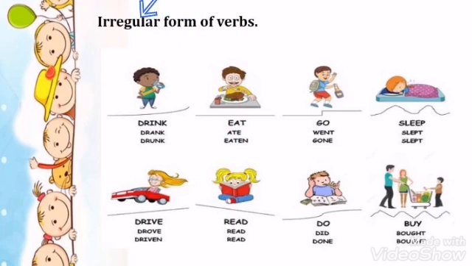Now my dear students, now look at irregular forms of verb. Why we call them irregular is because the type of action will remain same, but when the first form will change into the second form, almost all the spelling will change. Now we will try to understand this with the help of some examples. Our first example is drink, which is first form of verb. The second form is drank and the third form is drunk.